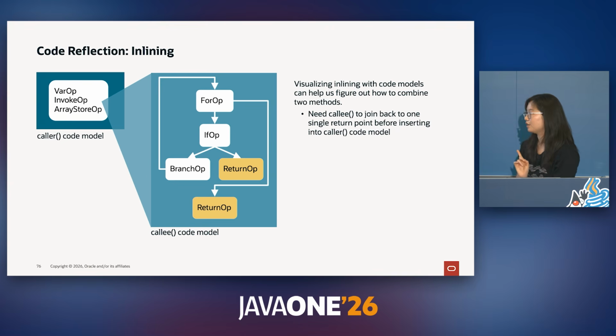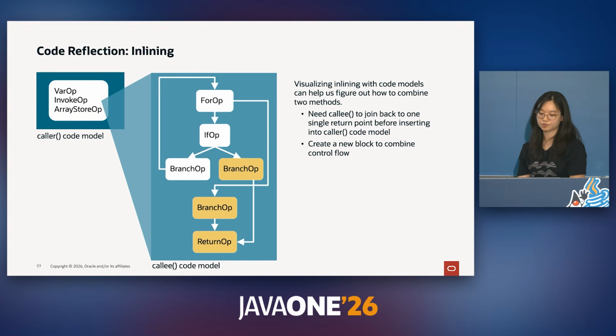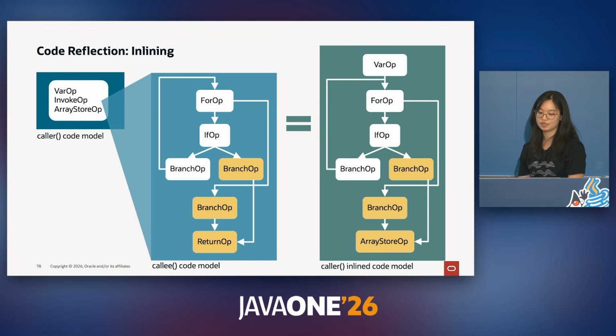First, we need to unify the control flow within the callee by creating a single return point where the previous return operations become branch operations to our new return point. And this way we can merge the callee's control flow and make it possible to merge the two code models like so. On the right is our inline code model.